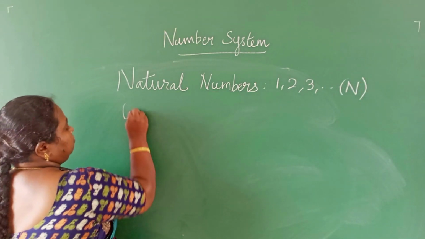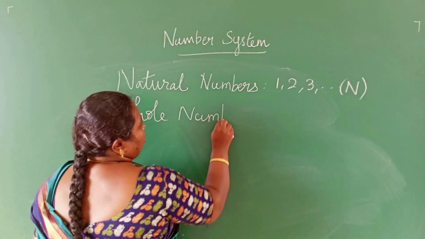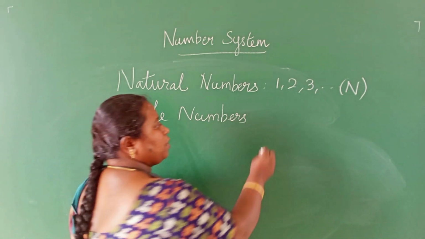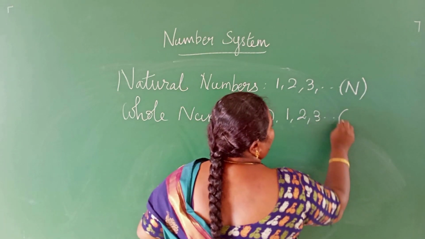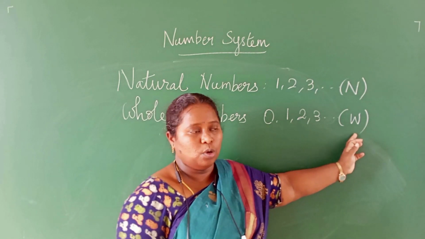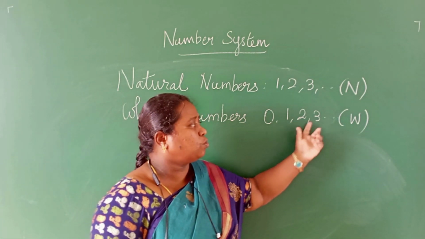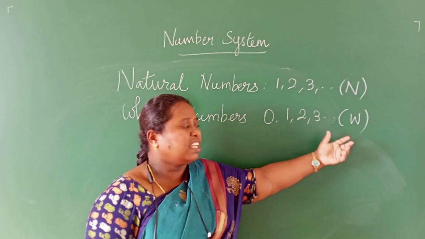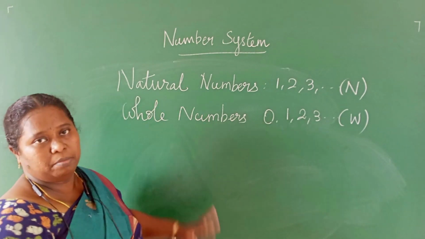Next, whole numbers. Whole numbers start from 0, 1, 2, 3, and go on like that. Infinite numbers are there in whole numbers. In general, we use W to denote the whole numbers.